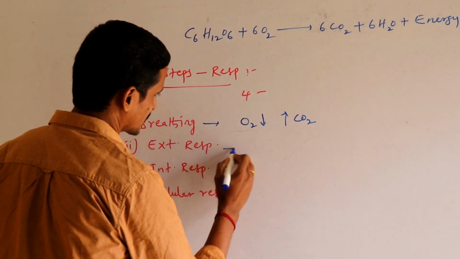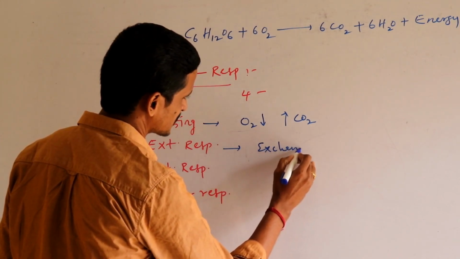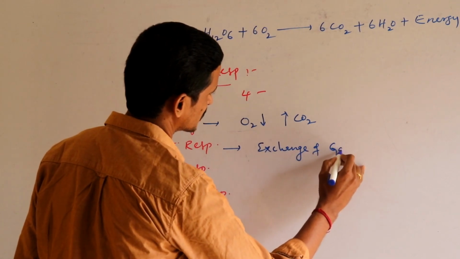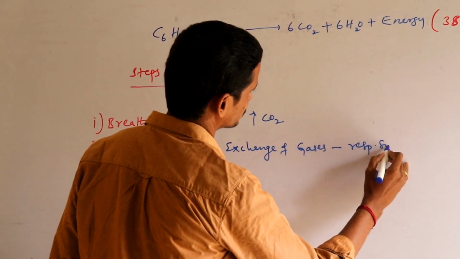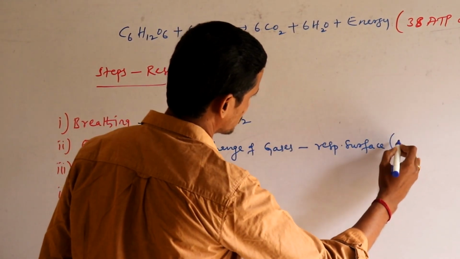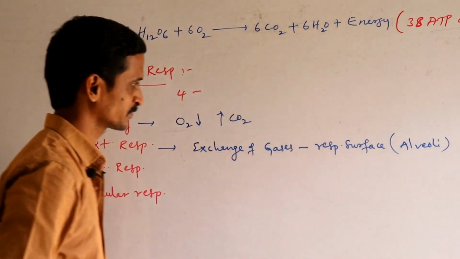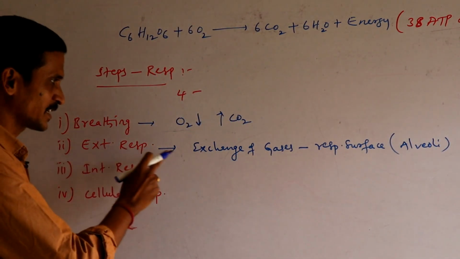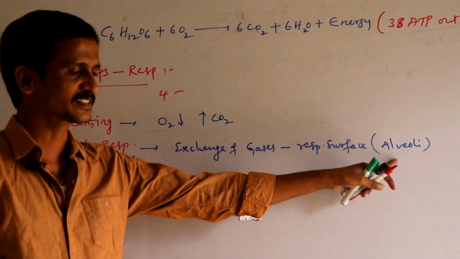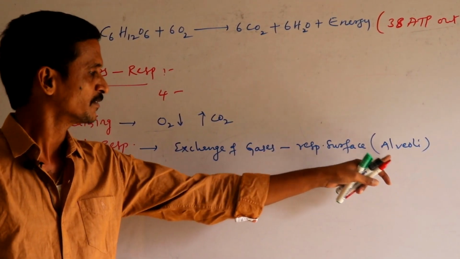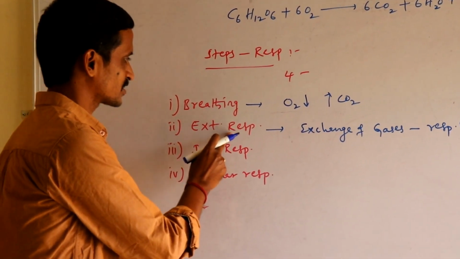Next, external respiration is the process of exchange of gases at the respiratory surface, meaning inside the lungs, inside the alveoli. The exchange of gases in the alveoli is called external respiration.